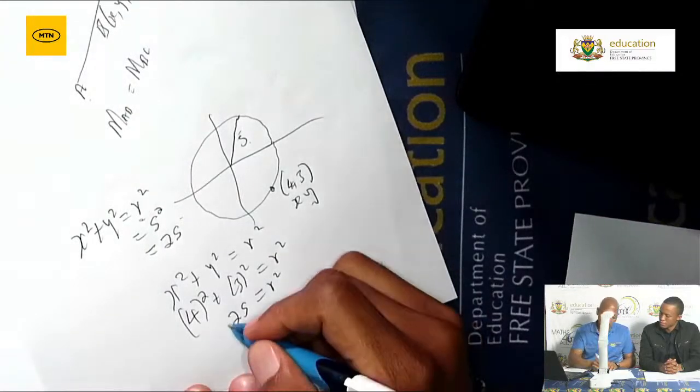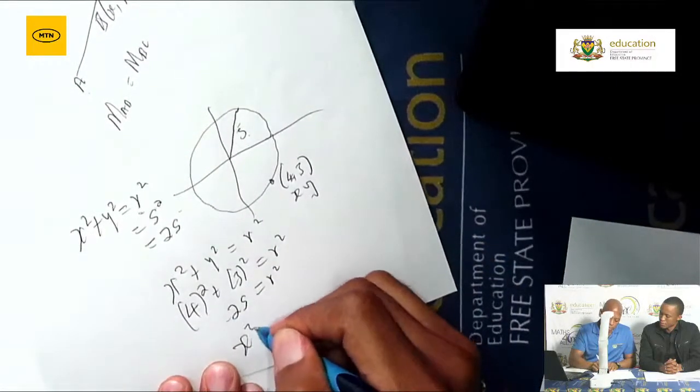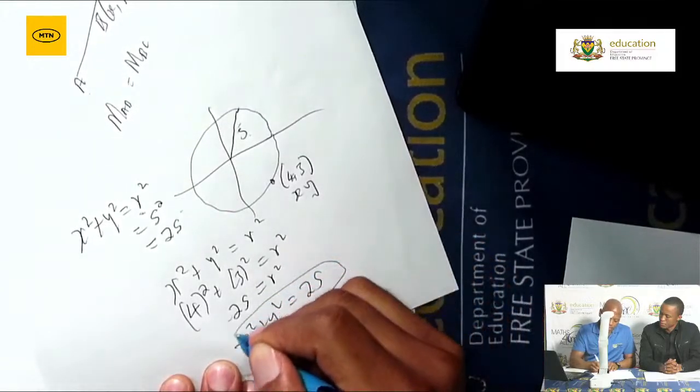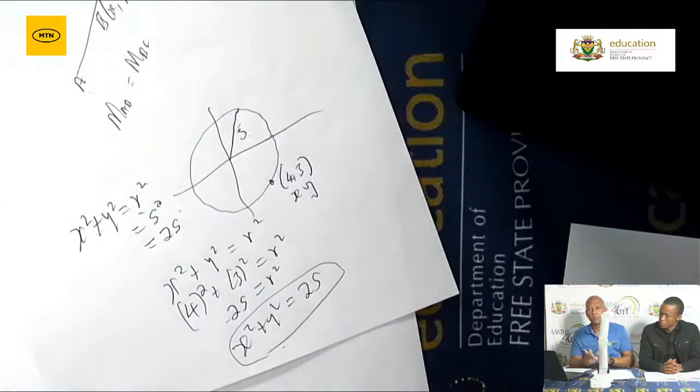Then from there, you can substitute it back into the formula, x squared plus y squared is equal to 25. That is what you need. What is it that I need to determine the equation? You need the radius as well as what? If the radius is not given, then you need to have what? You need to have a point.